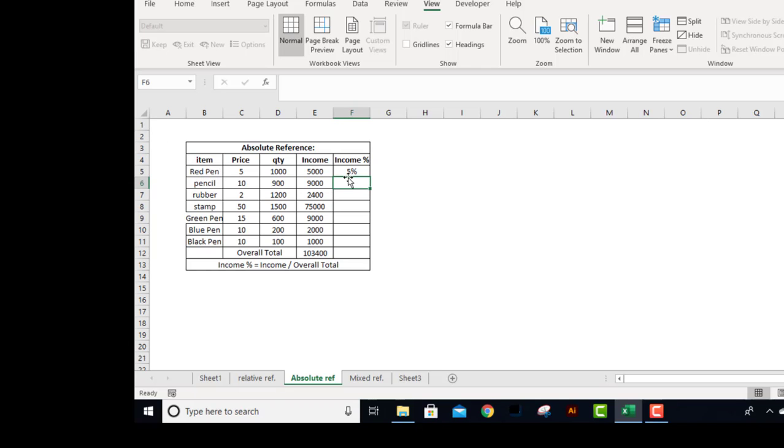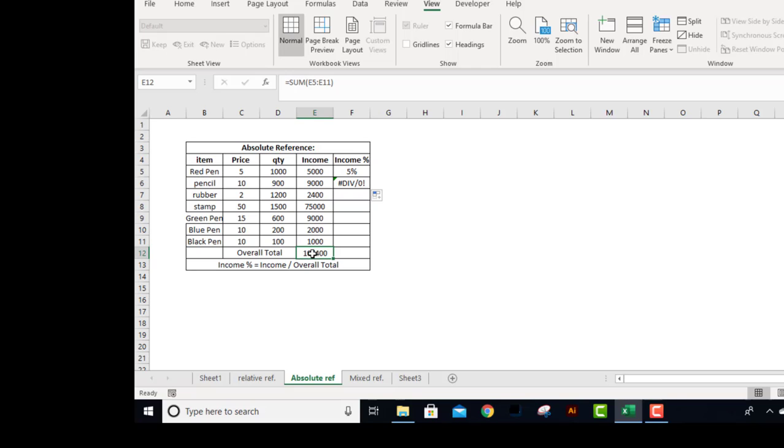Now you can see every time I have to do it manually, because if I copy and paste it down, you can see this is incorrect because it is slipping away. This is E5, E and 5, that is perfectly fine. But the overall income cell E12 becomes E13. You can see now it's slipping away from 5,000 to 9,000, which is okay, but from 1,03,400 to the next cell, which is an empty cell. That is why it's giving us divide by 0, but technically it should be this.